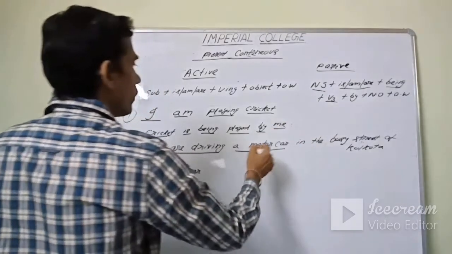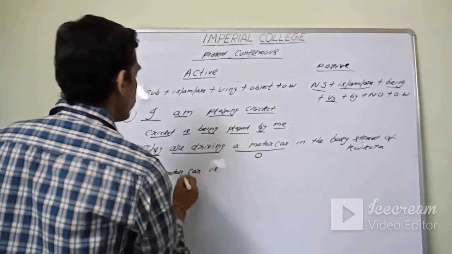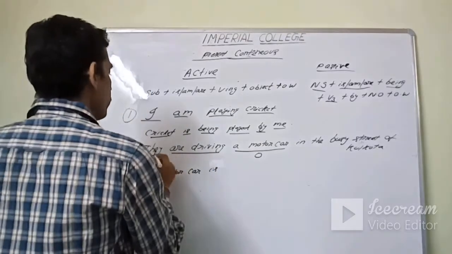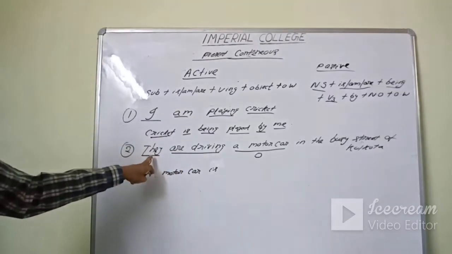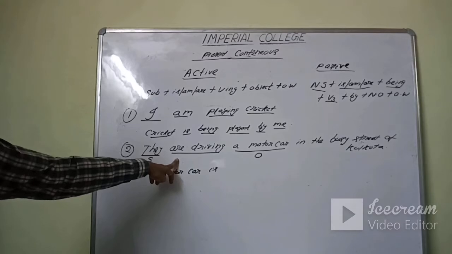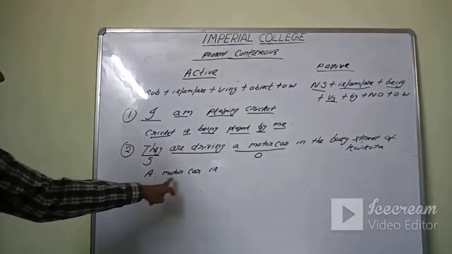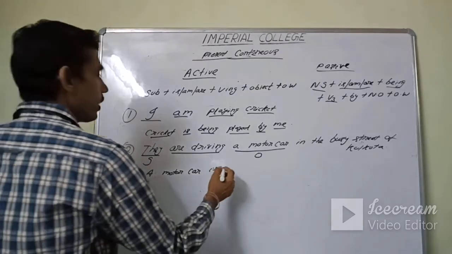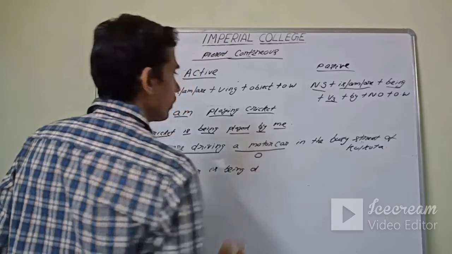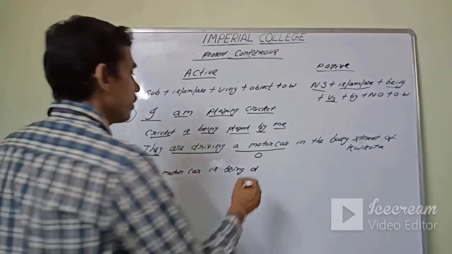Then what is there in the subject? Is MR. A motor car is being, because motor car is singular, it will take a singular verb. Here they are, because they is plural, that's why it has taken the plural verb. And here a motor car is singular, so a motor car is being driven. Drive, drove, driven.